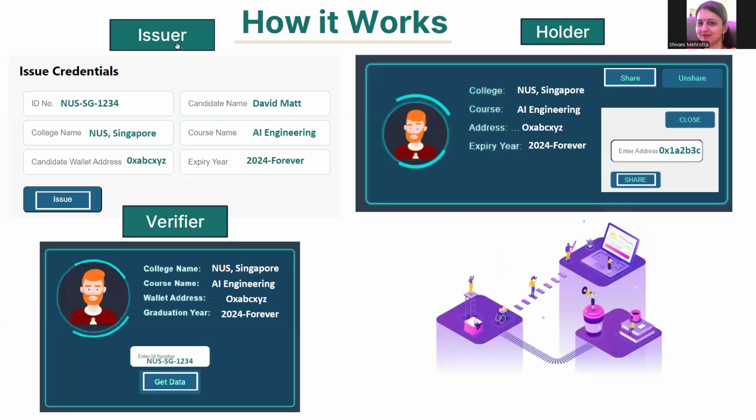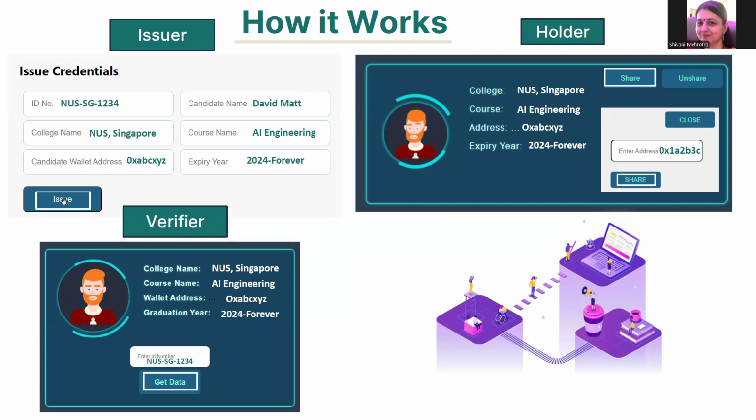The issuer, which is usually a university, a college, or an institution, issues credentials. The ID of each credential will be very specific. And then we have the candidate name, for example, in this case, David Matt. Then we have a college name, NUS Singapore, the course name being AI Engineering. And here we have the candidate wallet address and also the expiry year, which is generally forever.